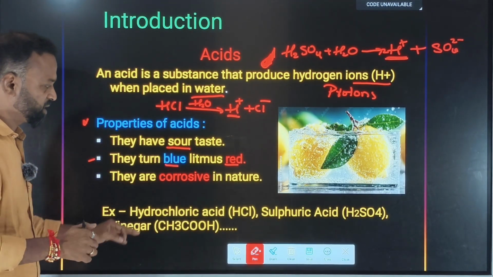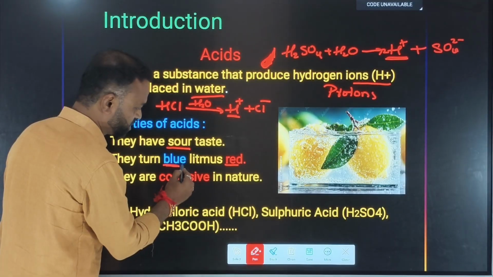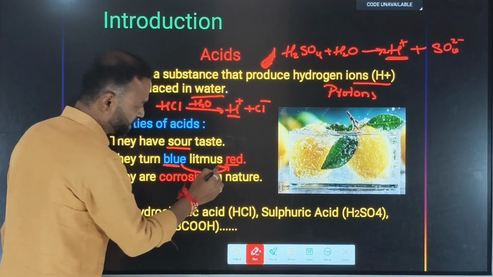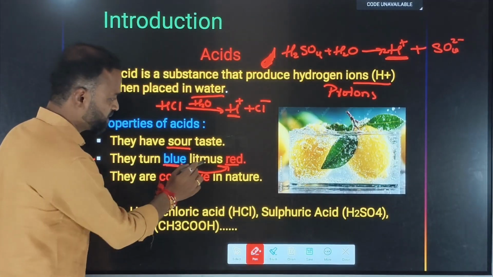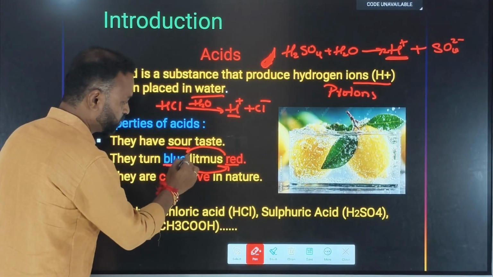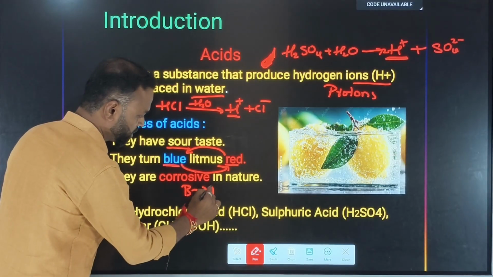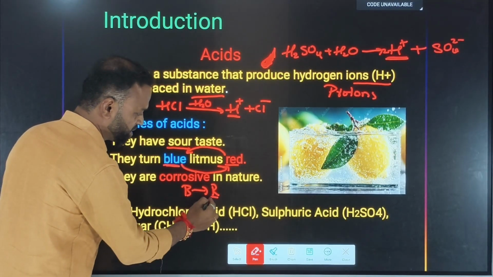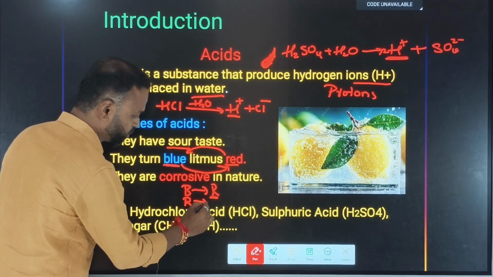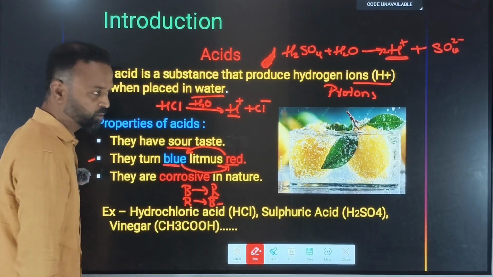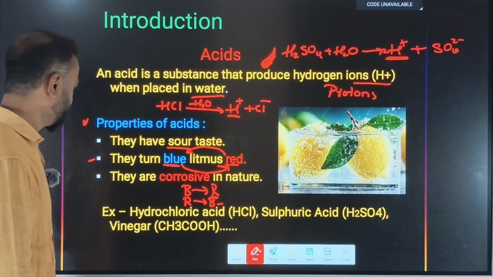Whenever blue litmus paper comes in contact with an acid, it changes its color from blue to red. If red litmus paper comes in contact with a base, it changes its color from red to blue. How to remember, sir? See, remember: blue to red in the acid. Red means danger, acid. If the litmus paper is changing from red to blue, blue, B, that is base. So you can remember it in that way.